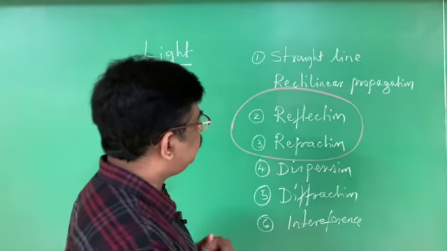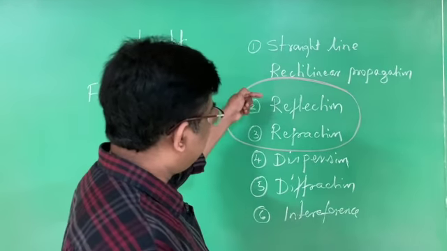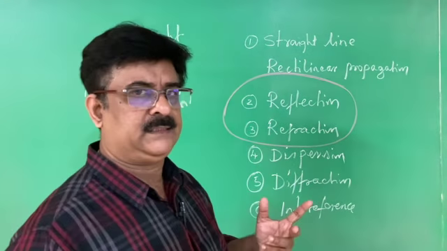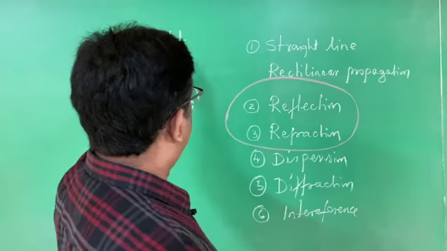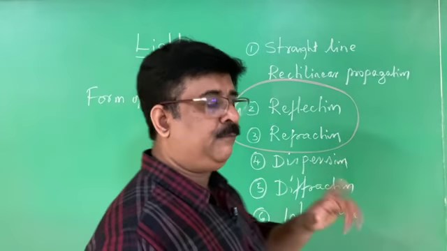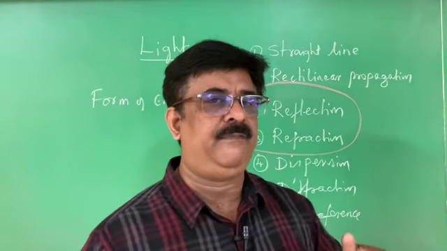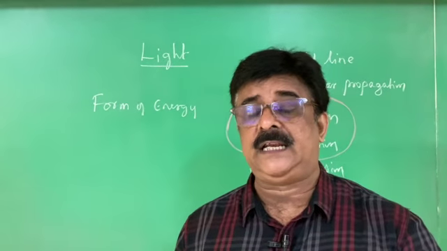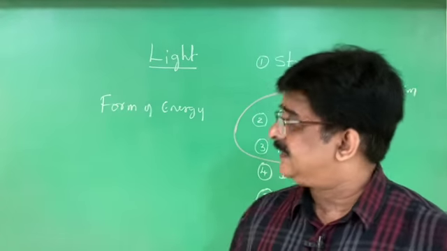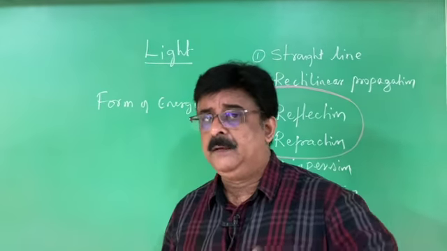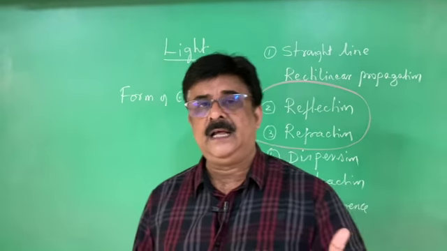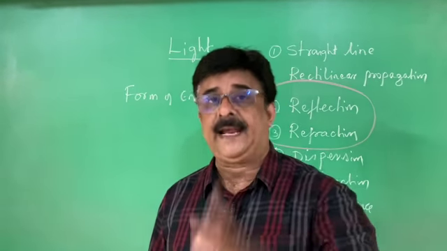Right? Now, to understand the properties of reflection and refraction, certain basics you have to understand. One is, light is a form of energy. If light is a wave, what type of wave is it? This is all for your information. It is an electromagnetic wave. Since it is an electromagnetic wave, a material medium is not required for the propagation of light. Light can travel even in vacuum.